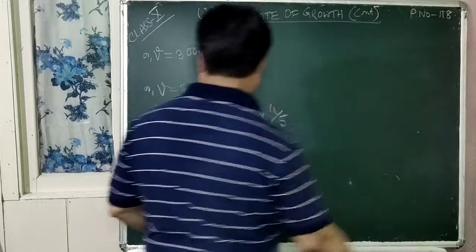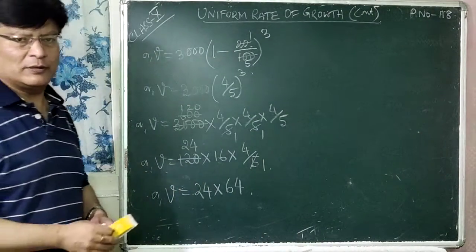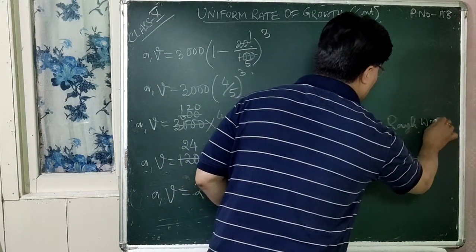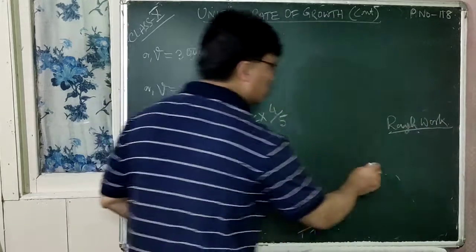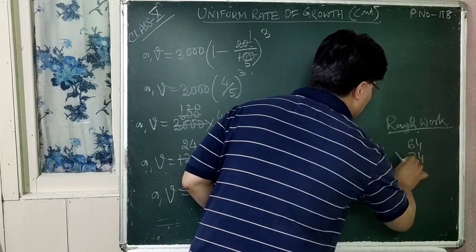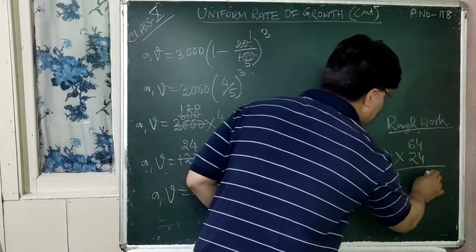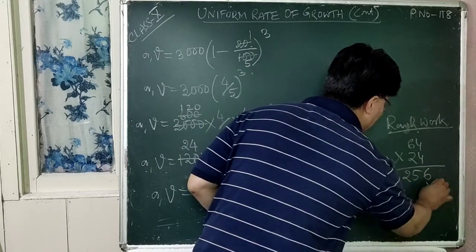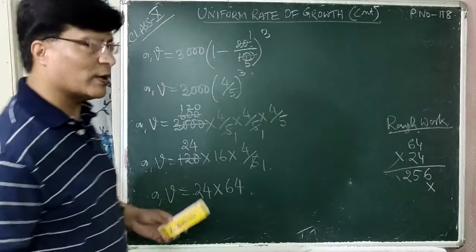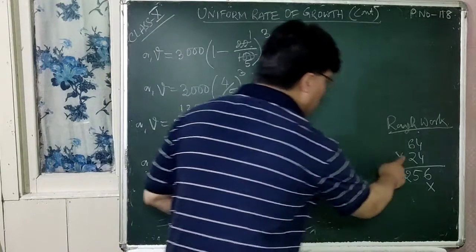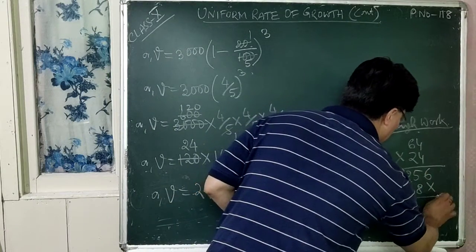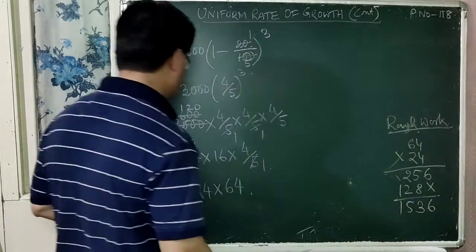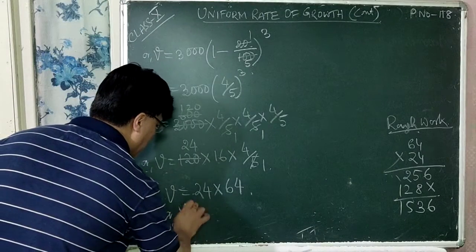Now you have to multiply 64 by 24. So in the rough work you can multiply it. So this is your rough work, right? So now 64 into 24. How much is it? 4 4s are 16, 6, 1. 6 4s are 24, plus 1 is 25. Again 2 4s are 8, 2 6s are 12. So it is 6, 8 plus 5, 13, 3, 1, 3 plus 2, 5, 1. So V is equal to, what is V is equal to?